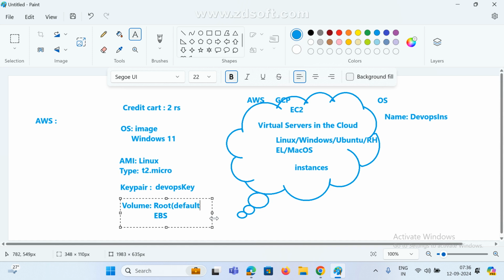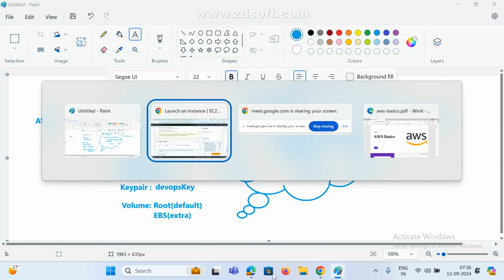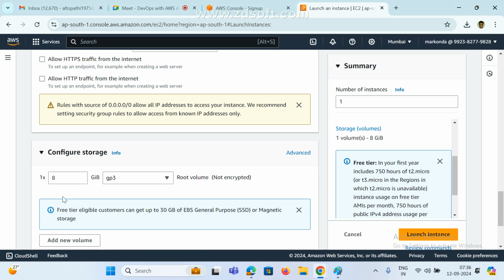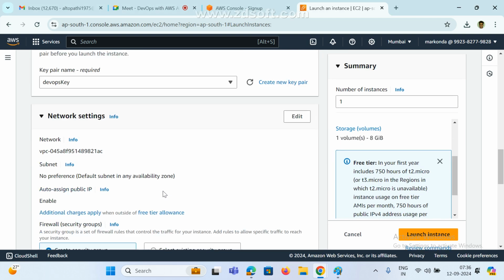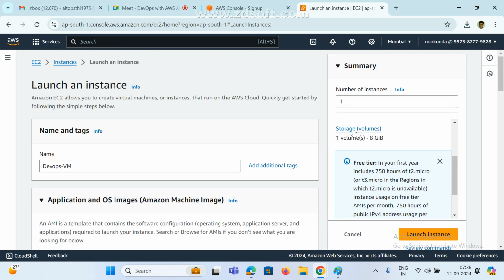This is the default root, and if you add any extra volume, this is the EBS. If you add any extra hard disk and all, that is the EBS. We will see that later. Anyway, by default it is 8 GB. This is the root volume, with no encryption and all. Leave all these things. These are the minimum, basic configuration.